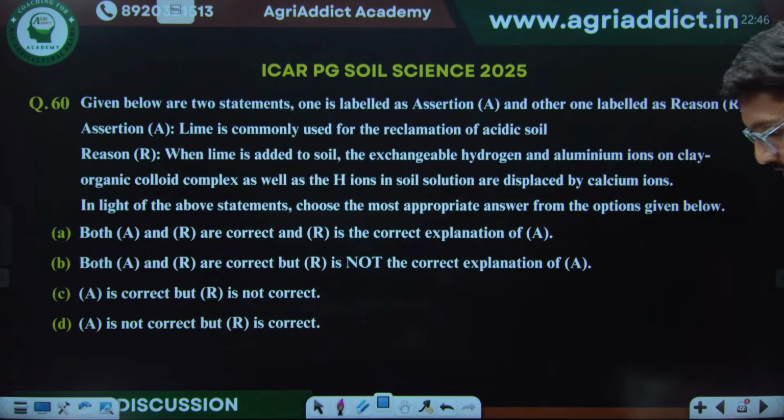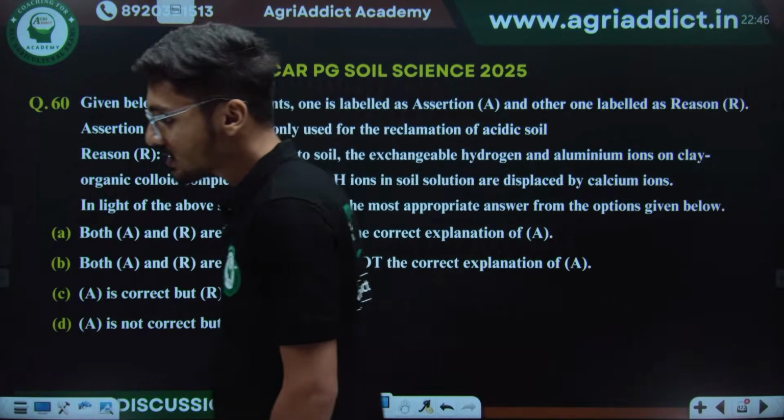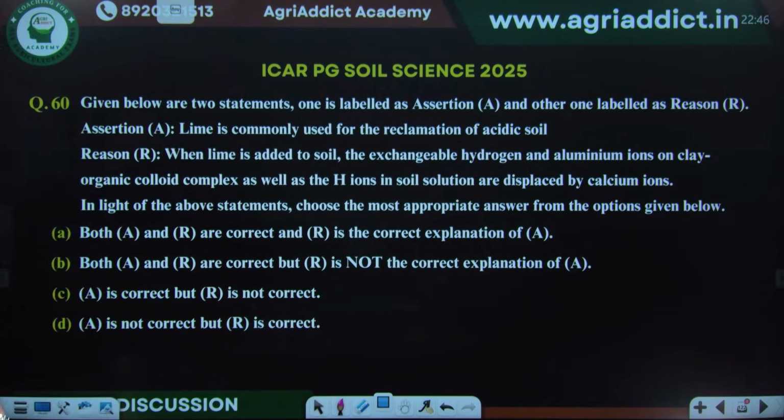Then the last question for today's session, and it is the assertion reason type of question. Just try to answer the question. Assertion says that lime is commonly used for reclamation of acid soil, and reason says that when lime is added to soil, the exchangeable hydrogen and aluminum ions on the clay organic colloid complex as well as hydrogen ions in the soil solution are displaced by calcium ions. So what will be the correct answer for this?